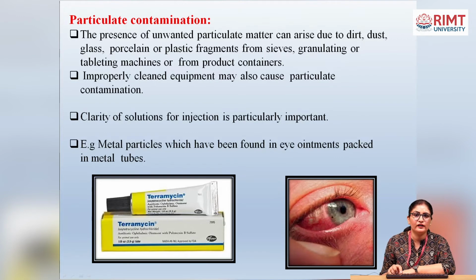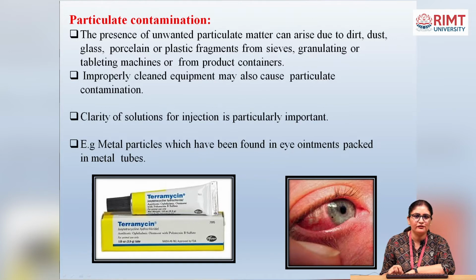The presence of unwanted particulate matter can arise due to dirt, dust, glass, porcelain or plastic fragments from sieves, granulating or tableting machines, or from product containers. Improperly cleaned equipment may also cause particulate contamination. Clarity of solution for injection is particularly important.